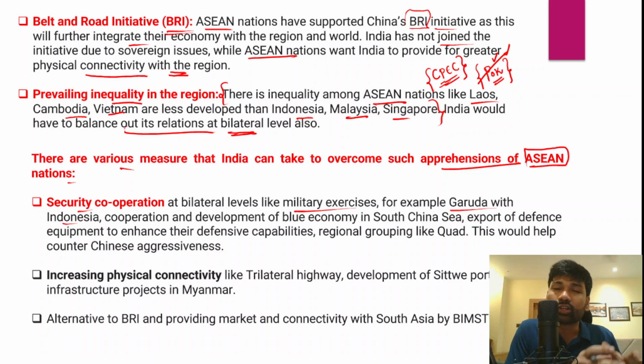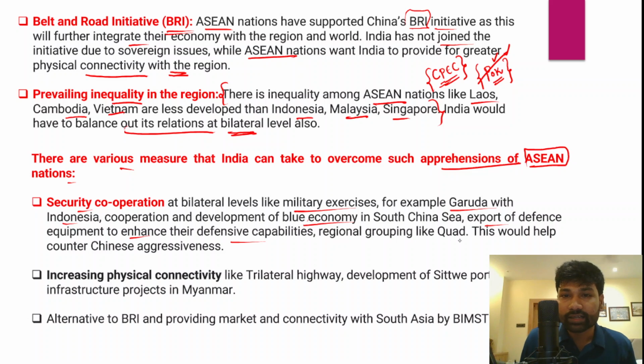And apart from that, the cooperation should also extend to areas like the blue economy in the South China Sea, where China has been claiming the rights, and even the export of defense equipment to enhance the defense capabilities of these Asian countries against Chinese assertive and aggressive behavior. And one such example is India recently exported the BrahMos missile to the Philippines, right? So therefore we need to explore the opportunities to export defense equipment so that we could enhance the defense capabilities of these Asian countries.